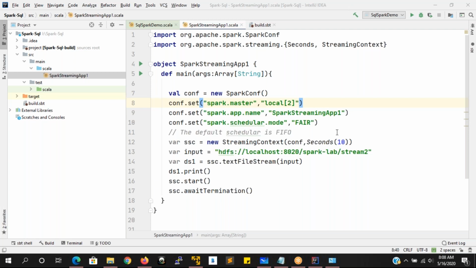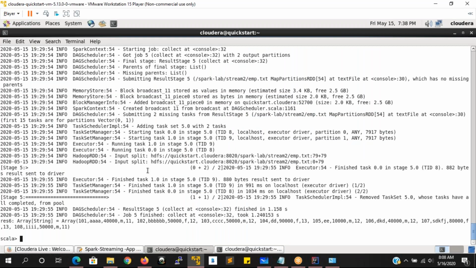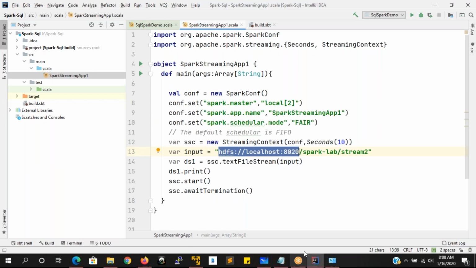Okay, let us go with this one. Here we have given this location because we are reading the data from the same location where exactly we are running Spark. Your Spark application is running here, as well as your streaming context, and Hadoop HDFS is also available on the same machine. That is the reason you are able to say localhost.